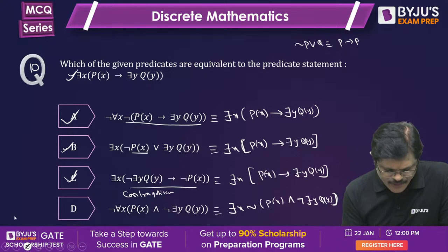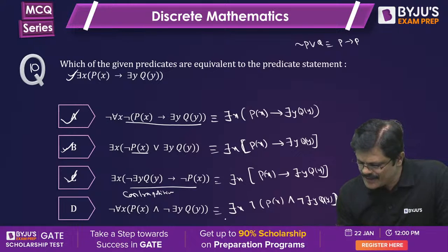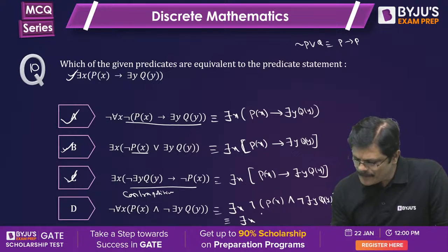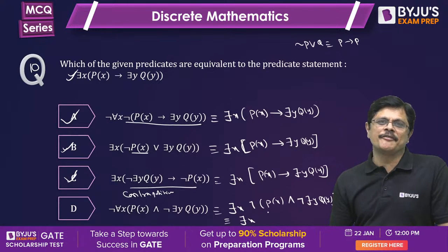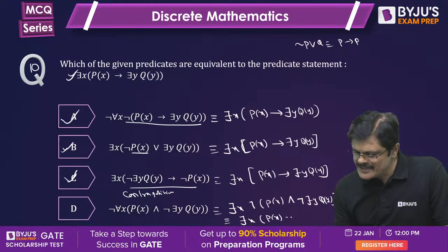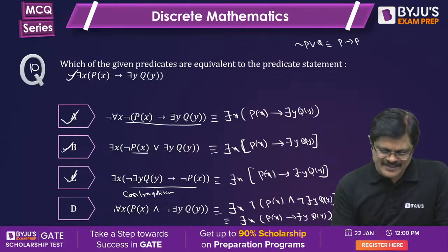Negation has two symbols, so let us use one symbol; it is sometimes confusing. When you apply this, because negation of P and negation Q is nothing but P(x) implies there is a y Q(y), all are correct, my dear friends.